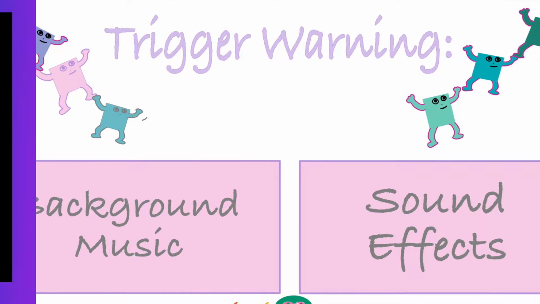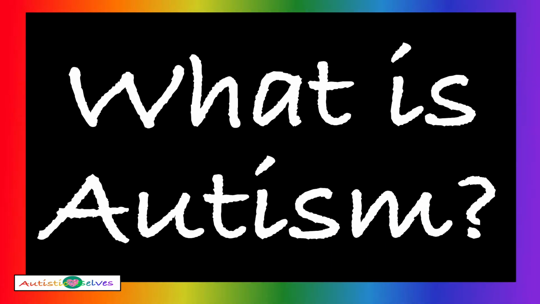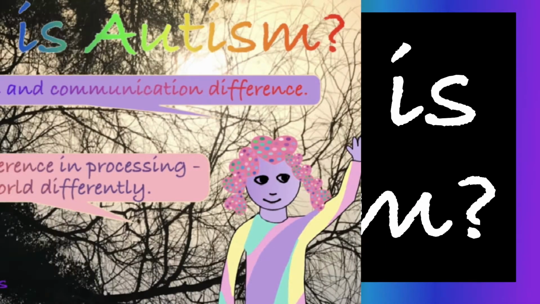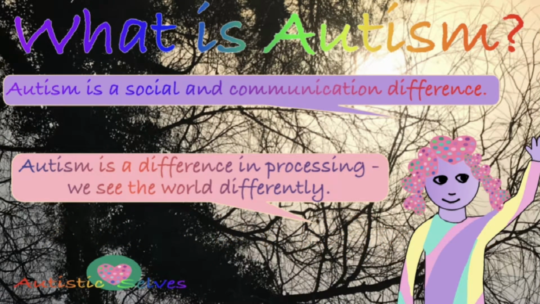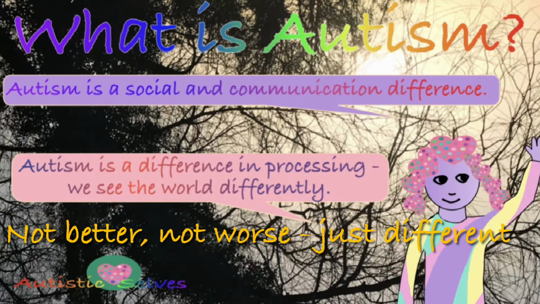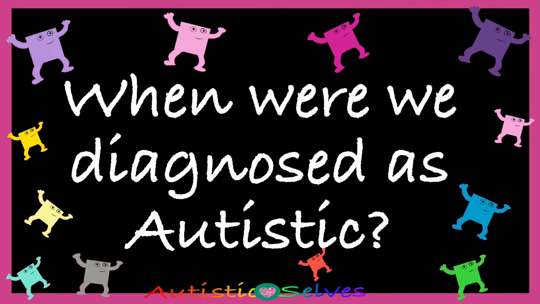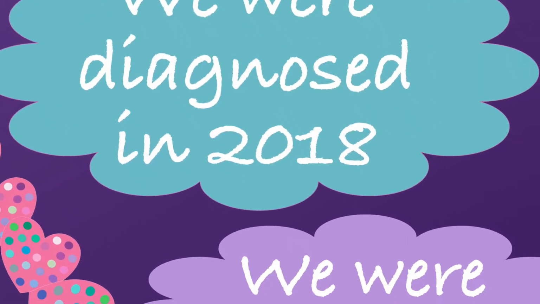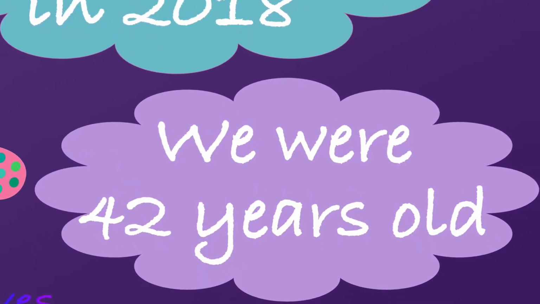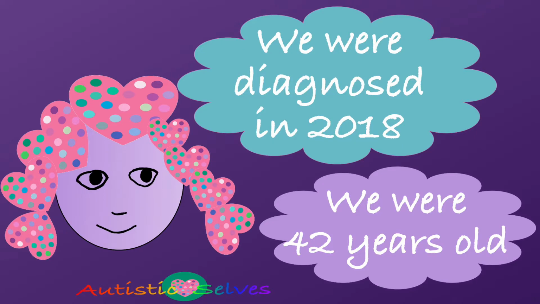We will start by defining what autism means to us. We define autism as a social and communication difference. Autism is a difference in processing. We see the world differently. When were we diagnosed as being autistic? We received a very late diagnosis of autism. We weren't diagnosed until 2018, when we were 42 years old.